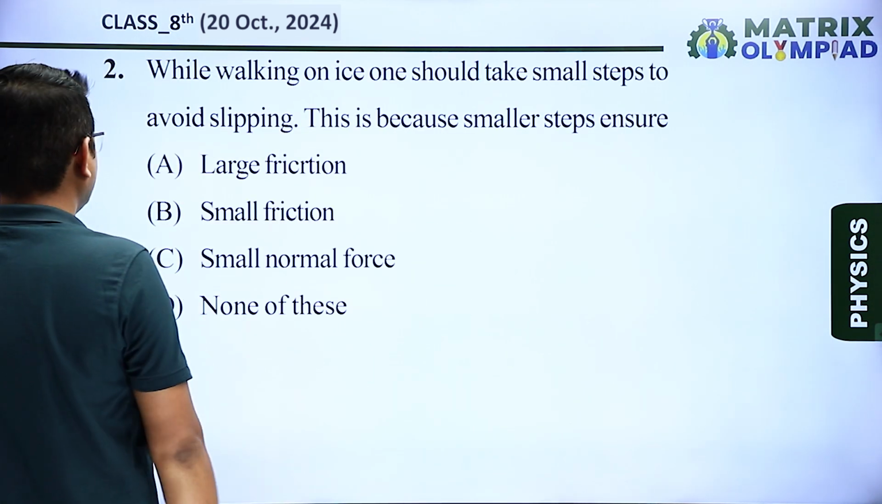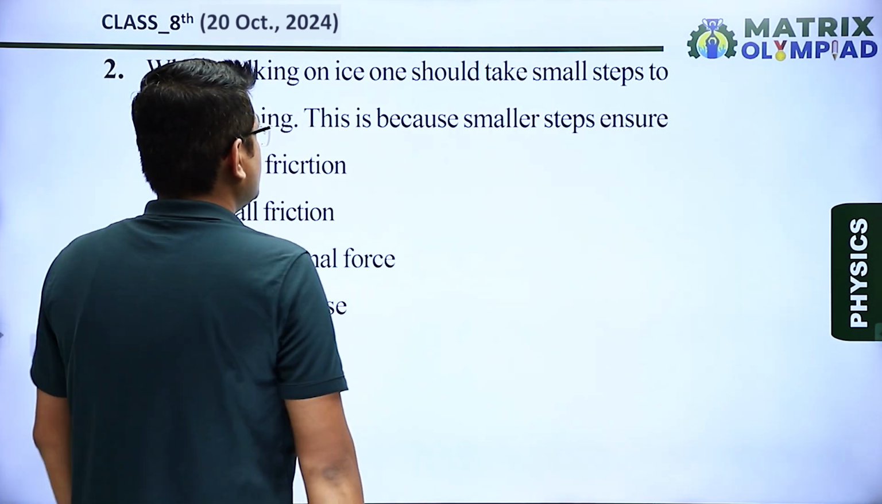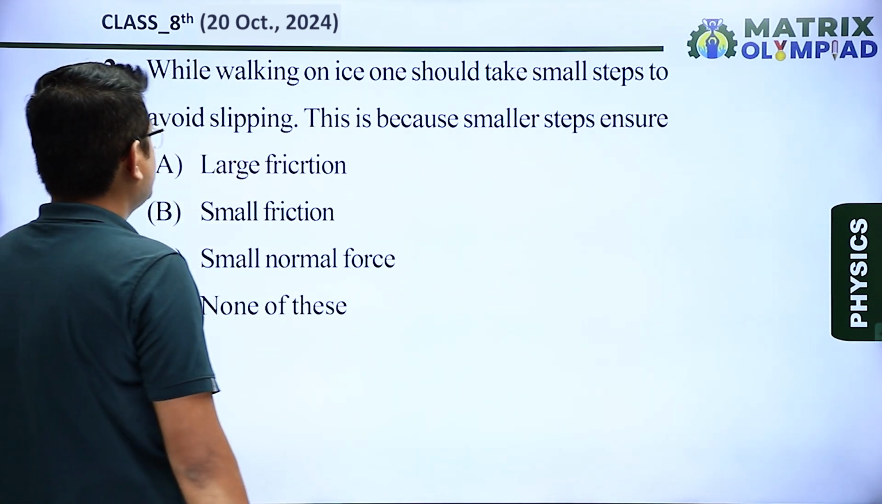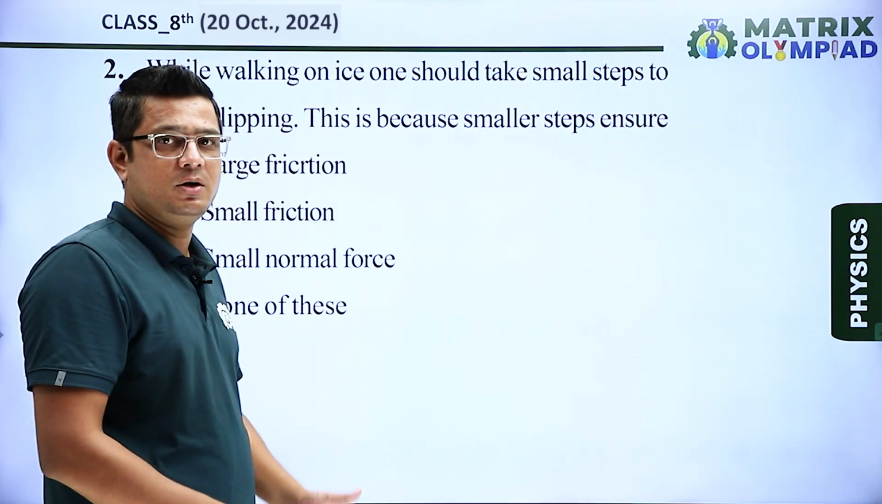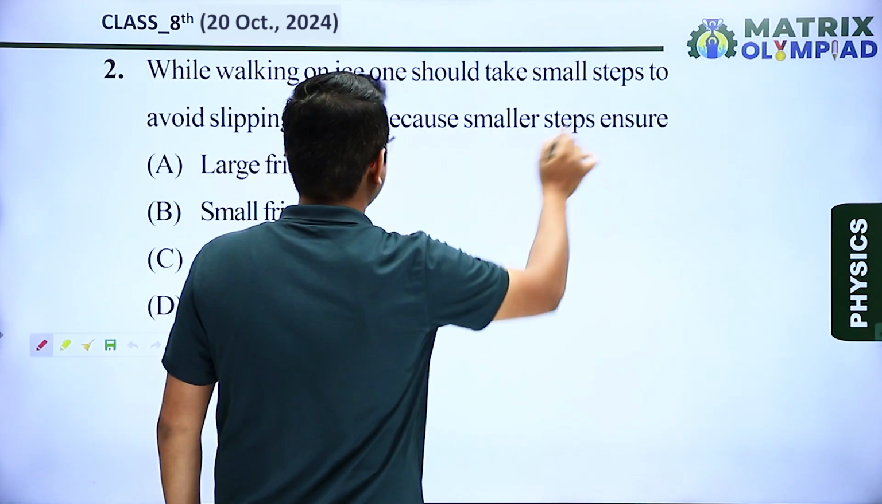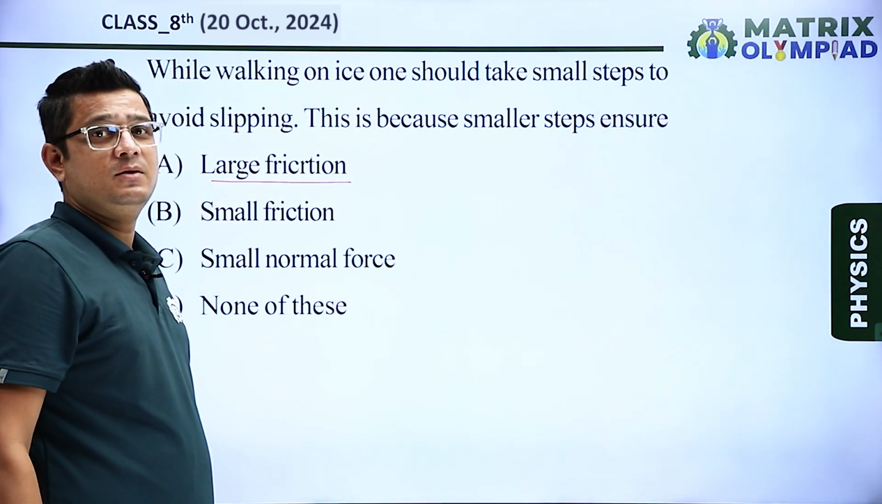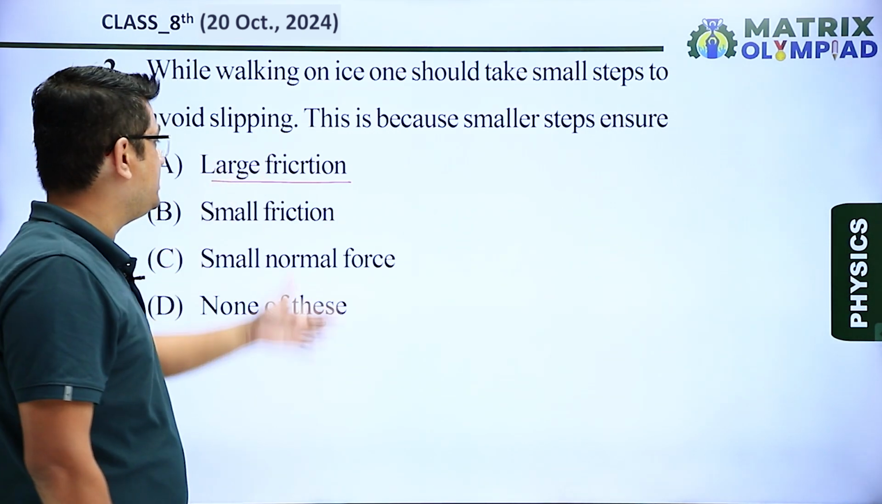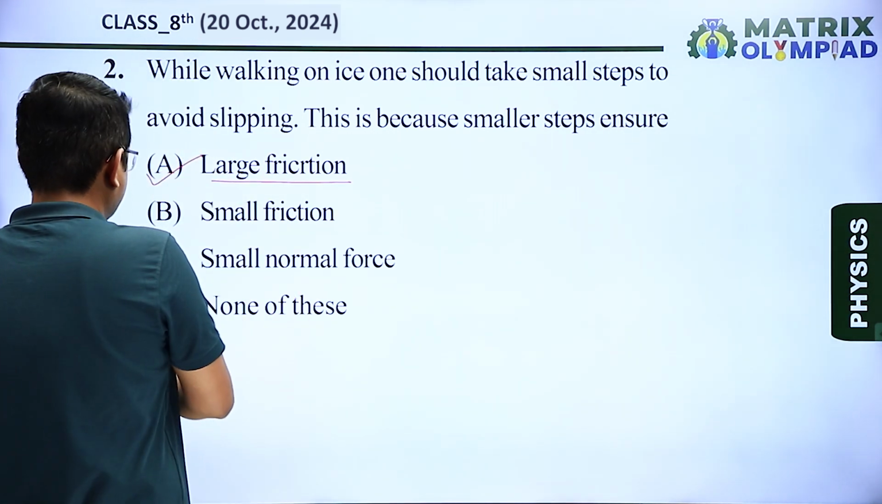Next question, question number 2. While walking on ice, one should take small steps to avoid slipping. Yes, when we are walking on ice, we always take small steps to avoid slipping. This is because a smaller step ensures large amount of friction. Smaller will be the step, larger will be the friction. So option A is our correct answer.